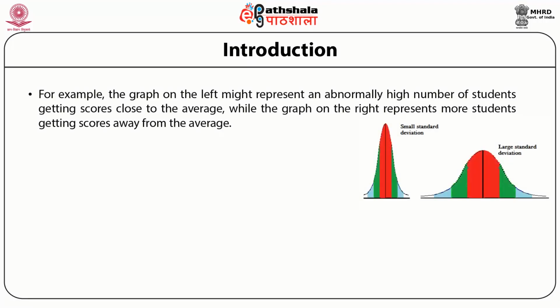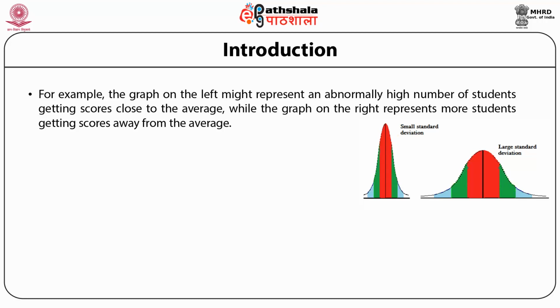For example, the graph on the left might represent an abnormally high number of students getting scores close to the average, while the graph on the right represents more students getting scores away from the average.